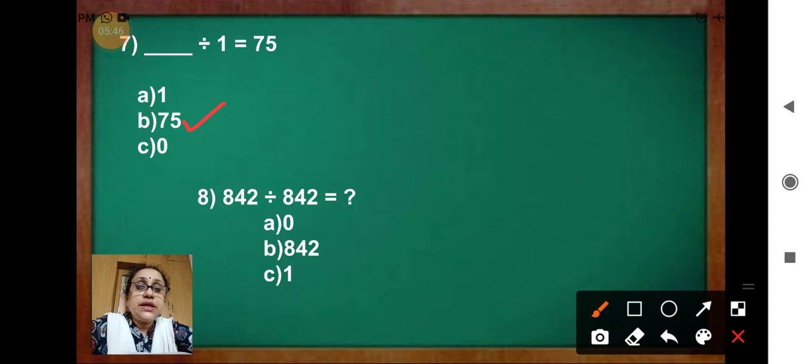Question 8. 842 divided by 842 equal to question mark. Options are 0, 842 and 1. So, what you have to write there? 1. Yes, 1 is the correct answer.